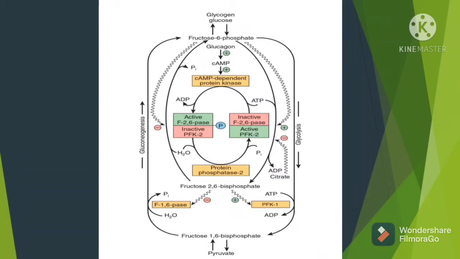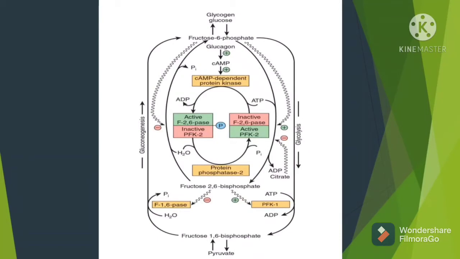So PFK2 is activated and fructose 2,6 bisphosphatase is inactivated, because PFK2 gets activated upon dephosphorylation and fructose 2,6 bisphosphatase gets inactive upon dephosphorylation. You know the reason.